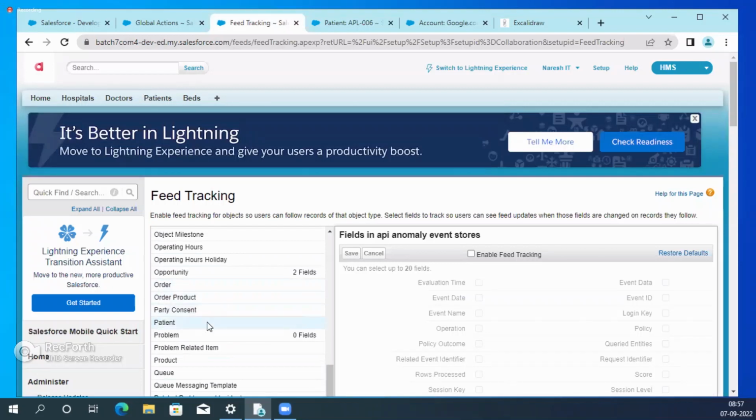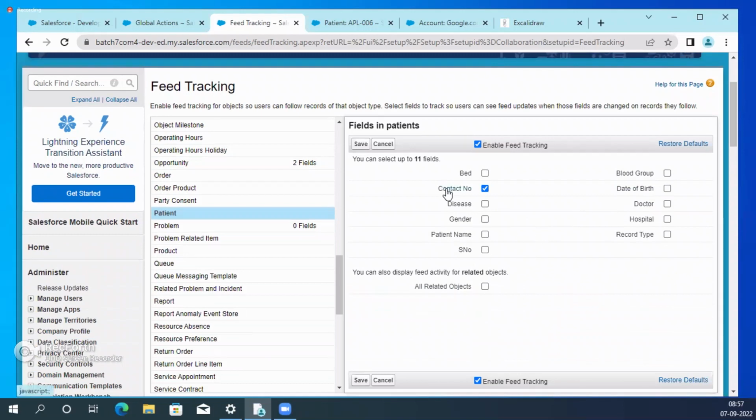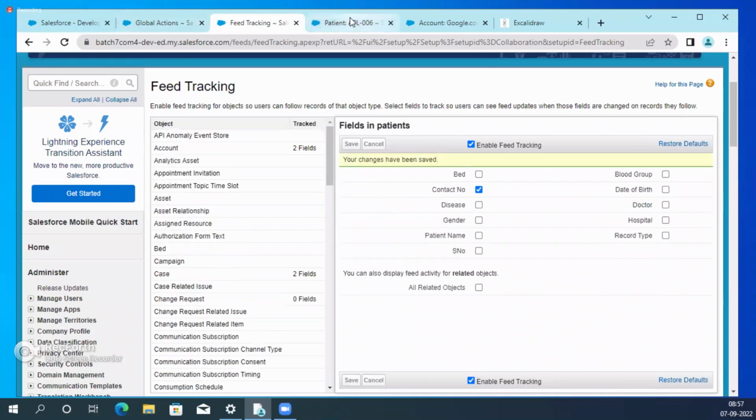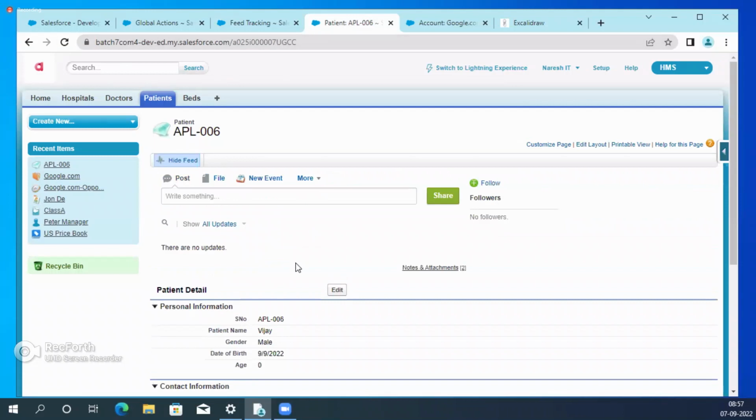Understand? Now what we will do? Go to the patient. Where is the patient? LMNOP, patient. Click on that. Here, fields of the patient. Enable feed tracking. Which field do you want to track? For example, patient name, contact number, whenever contact number is changed, and record type, date of birth, blood group are not changed. Only maybe contact number will be changed, the remaining are not changed, right? Okay, save it. Now see patient, this is the old UI. Feed tracking is coming. New task is also coming.